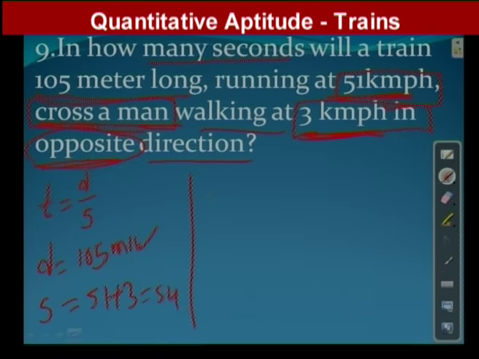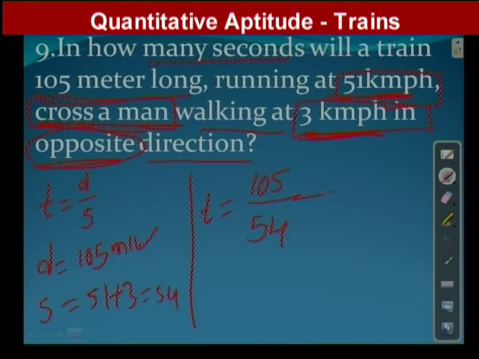So now we will find out using the formula. Time is equal to distance, there is no issue, 105, and speed, how much is given? 54. But if you take it directly, again you will get the wrong answer, because distance is in meters and speed is in km/h.